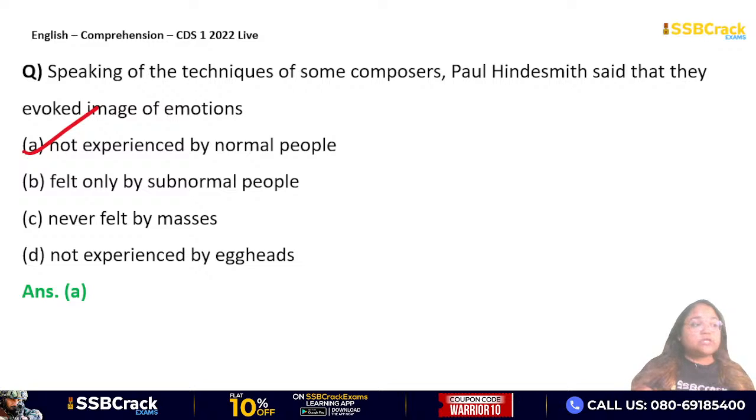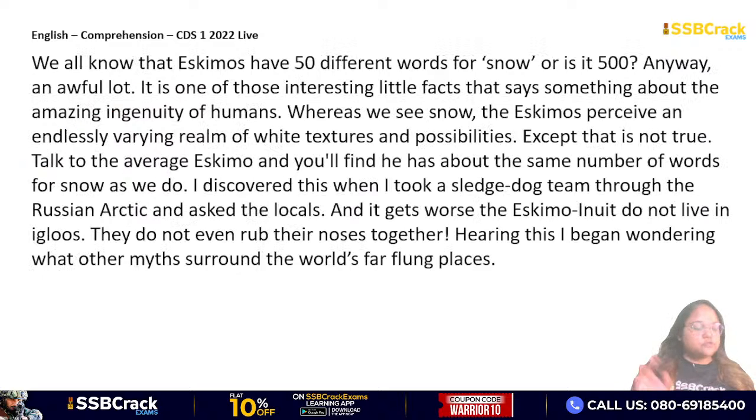Okay. So we have just one passage left. Do you want to take up one passage, or do you want to have a homework one? Okay, what we will do, guys, we will go to the next passage. We'll read it very quickly. We'll solve 5 questions. Okay, and then I will give you a passage for your homework. Right? Very quickly we're going to solve. So this is the next passage.